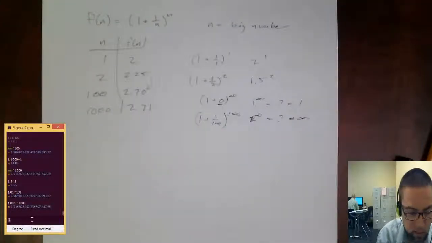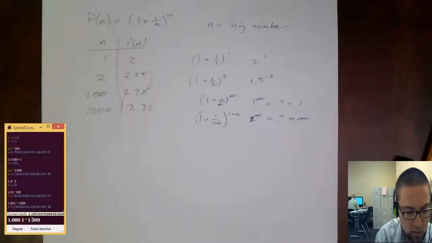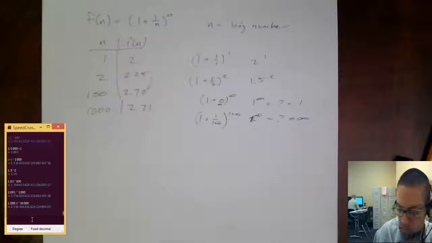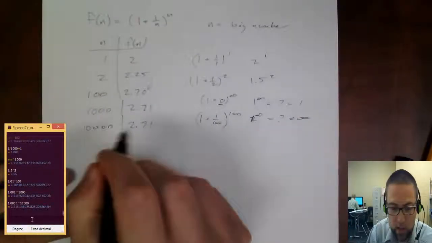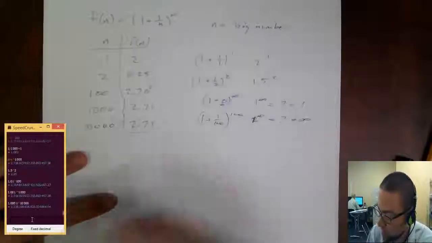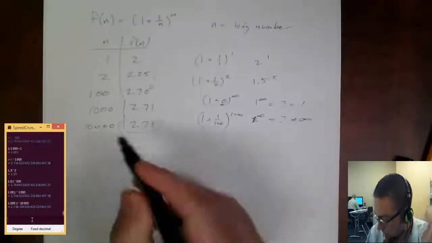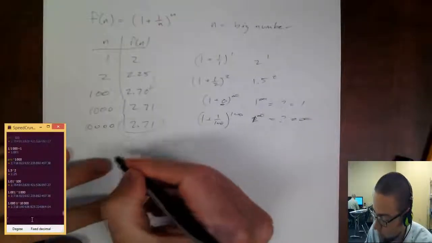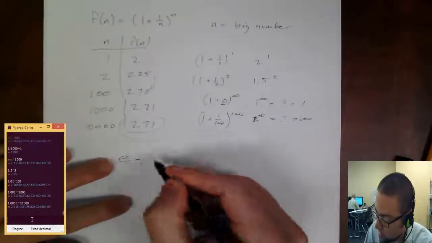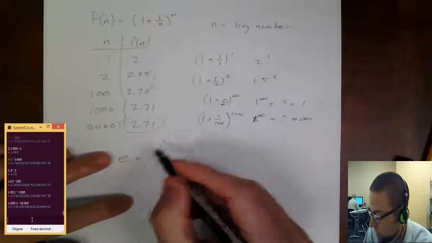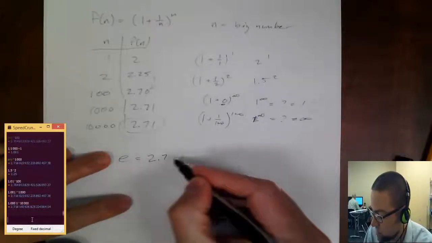And what about 10,000? And see, I'm still only at 2.71. So this number that pops up in math in all these different places, we're going to give that a name. We're going to call it e. It stands for exponential.